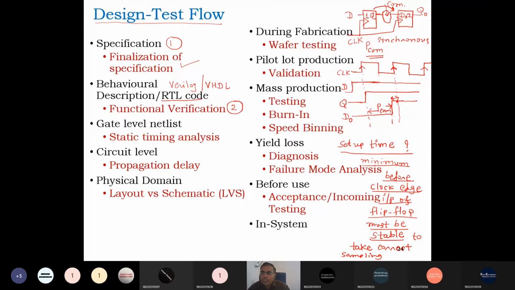Here we want to give D0 an input 1, so we have to keep this input 1 stable before some minimum time of the clock edge, so it takes the correct sample.